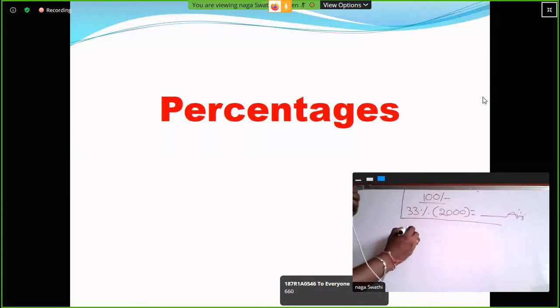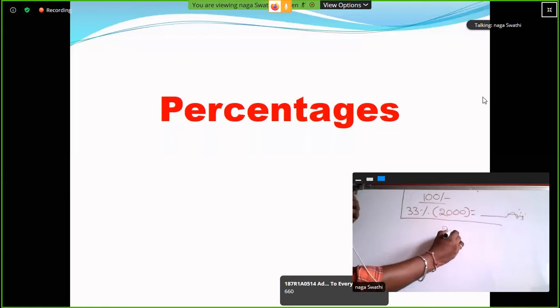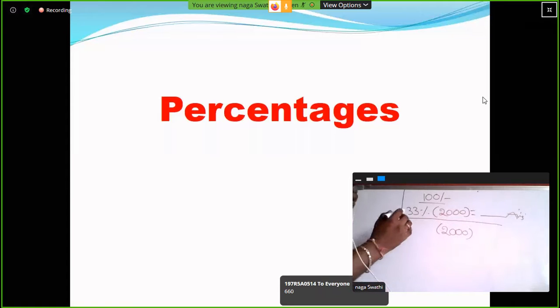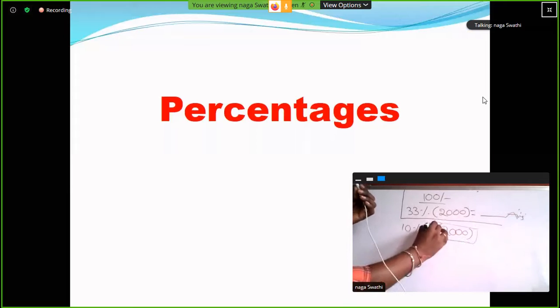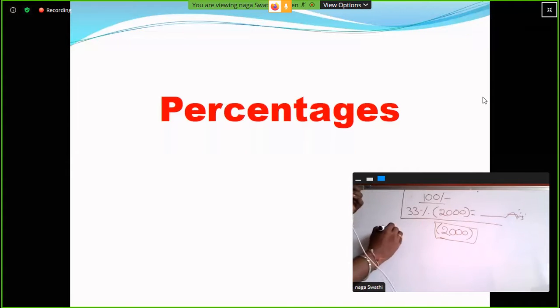Okay, right. So here, first of all, we have 2000 rupees. Clear? First of all, find the value of 10 percentage out of 2000. So here the maximum amount is 2000 rupees. Let it as 100 percentage. The maximum amount is always 100 percentage.